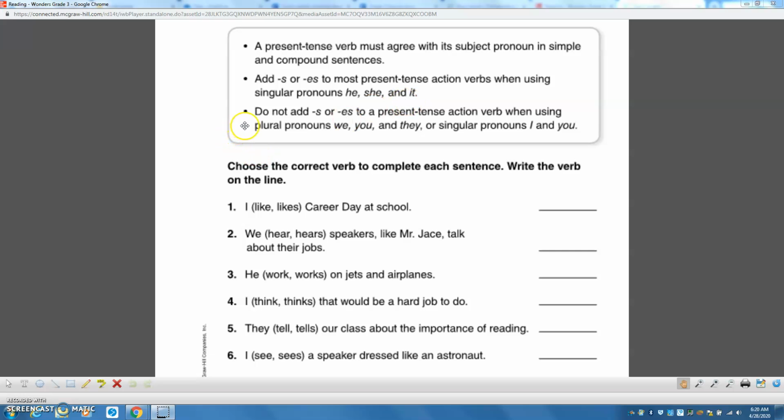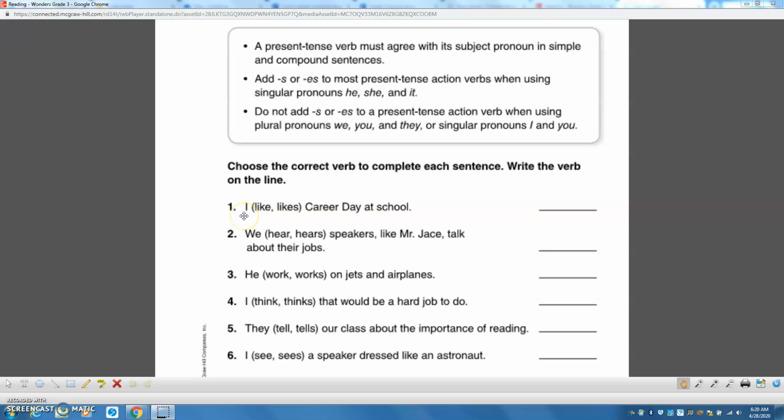And then if we use the pronouns that are plural, like we, you, they, we are not going to add the S or the ES to the verb. Also, if we use I or you as a singular, you meaning just one you, not you as a whole bunch of people, then we also do not put an S or ES. So let's look at some examples.